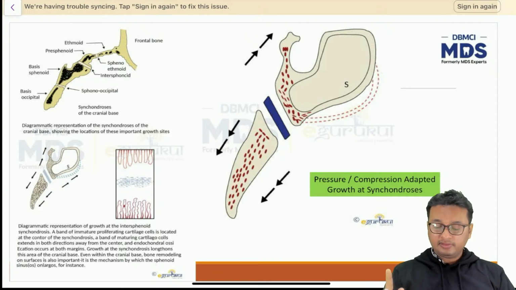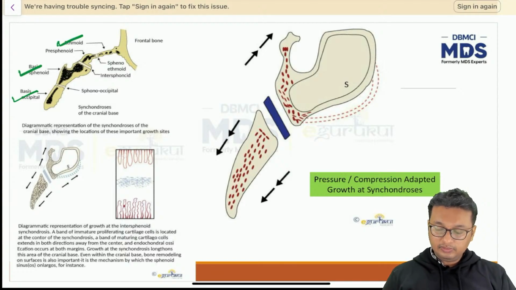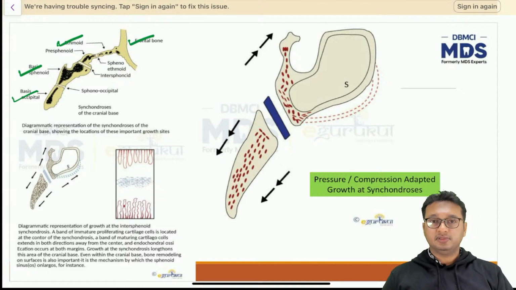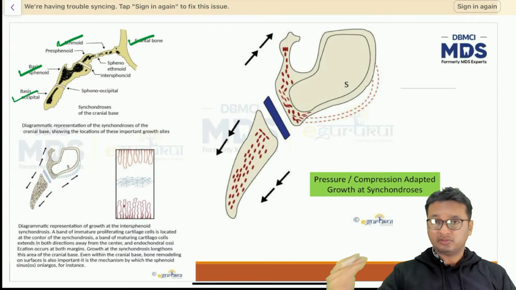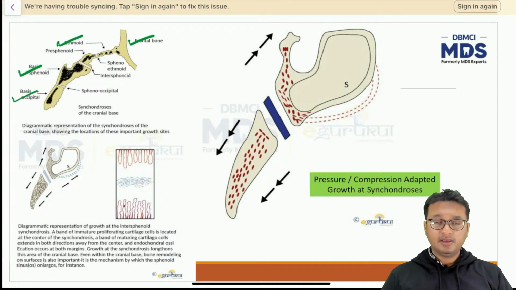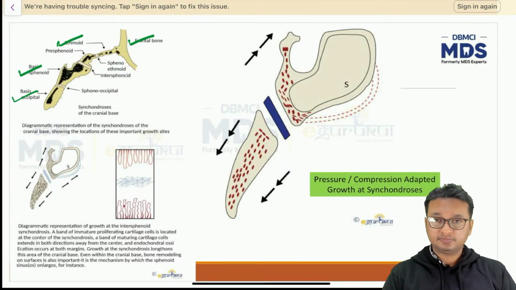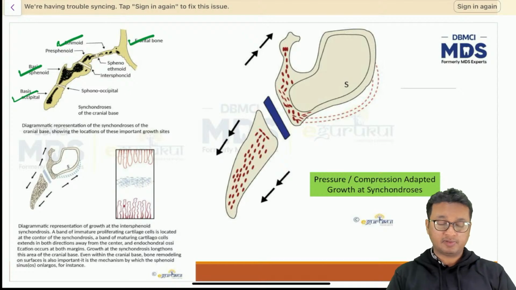First of all, the cranial base is made up of different bones: the occipital bone, sphenoidal bone, ethmoidal bone, and some part of the frontal bone. The joints between these bones at the cranial base are made up of primary cartilage. There are 2 types of cartilage: primary cartilage and secondary cartilage. Secondary cartilage growth is always adaptive in nature. I'll be discussing that in the next lecture. Whereas the growth of primary cartilage is always genetically determined. That is the fundamental difference between the 2 types of cartilage.